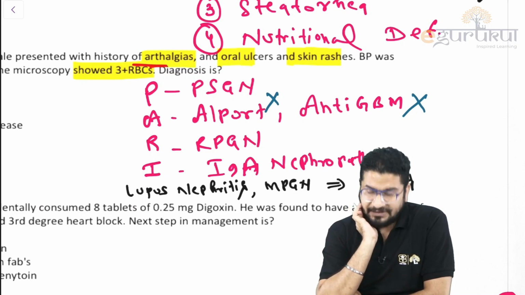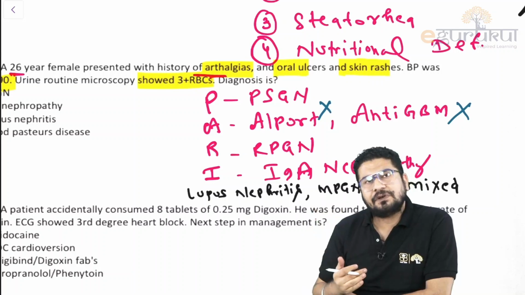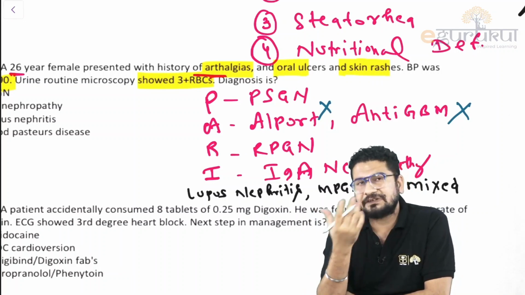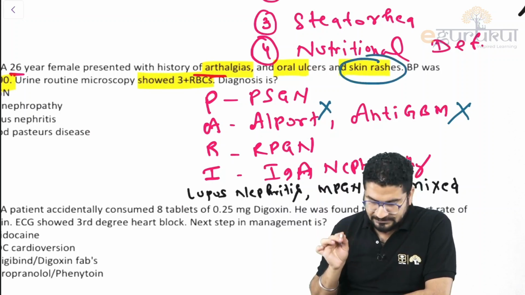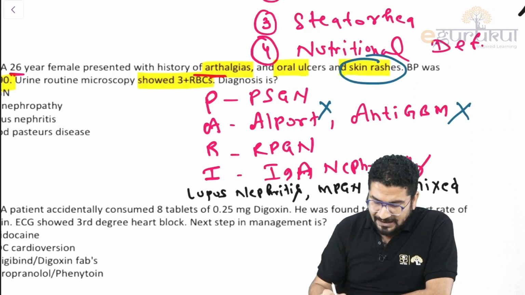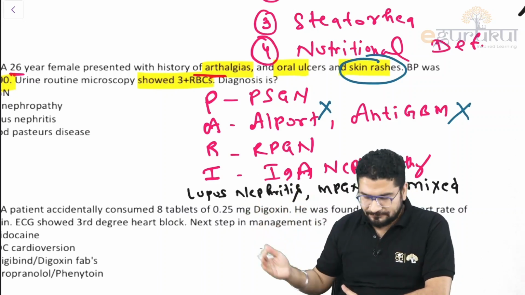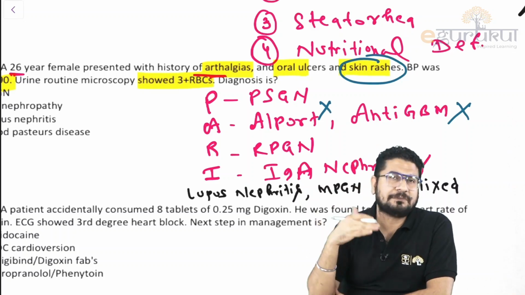PSGN can be the answer. But remember, PSGN patients will have a history of exposure to sore throat or skin infection. There is no as such skin infection. Skin rash is given, okay, but there is no skin infection. There is no erysipelas or impetigo-like feature. RPGN is a complicated, late stage, right? MPGN again, there will be some history of some drug exposure or some infection.